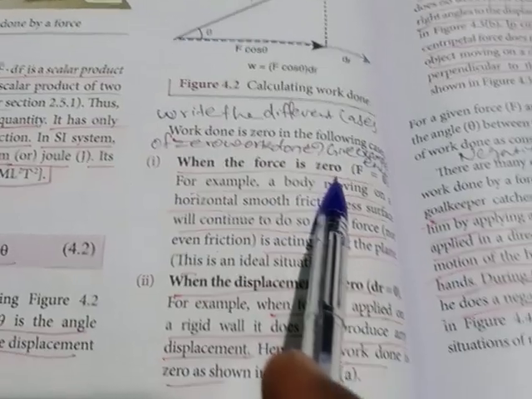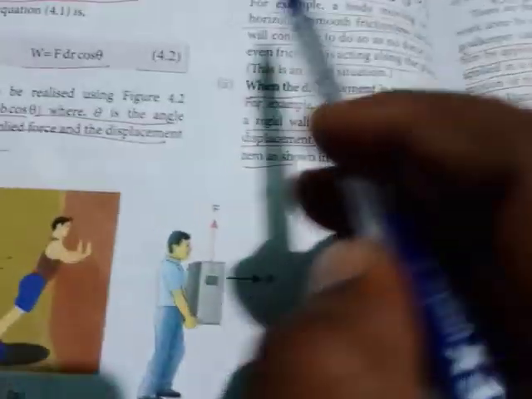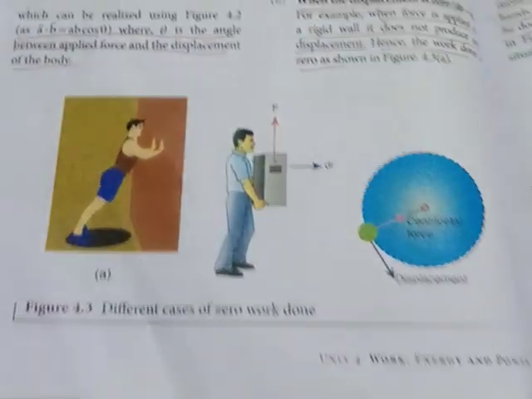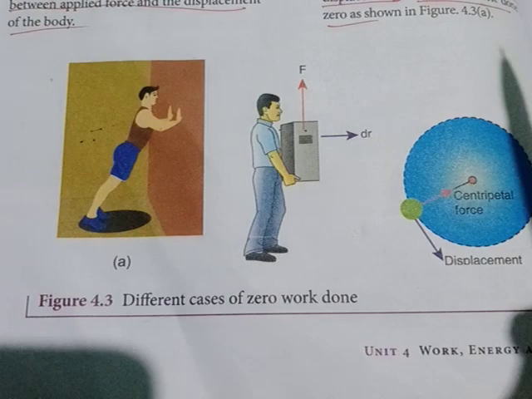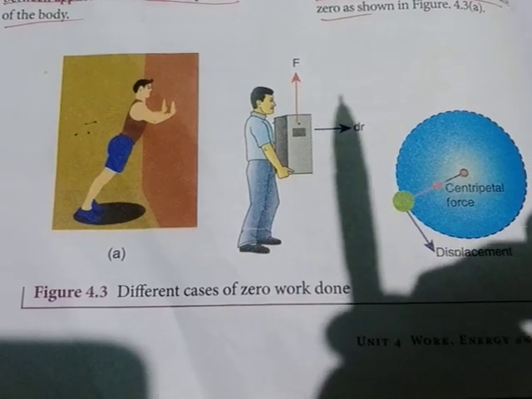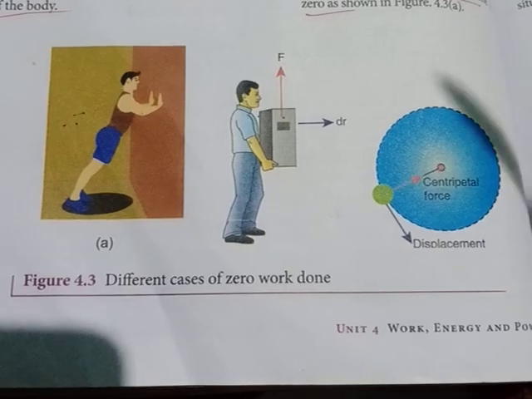Again, the first case is when the force is 0. When the force is 0, you are keeping an object on a frictionless smooth horizontal surface. Without any force the object moves some distance, so the work done is 0.